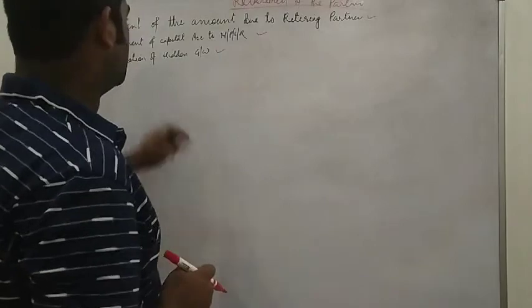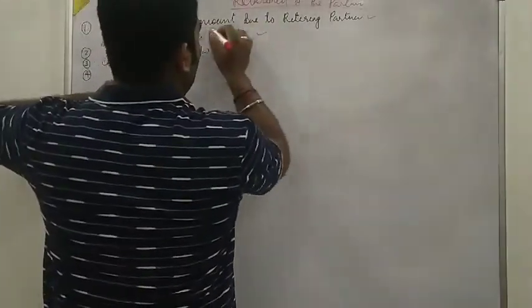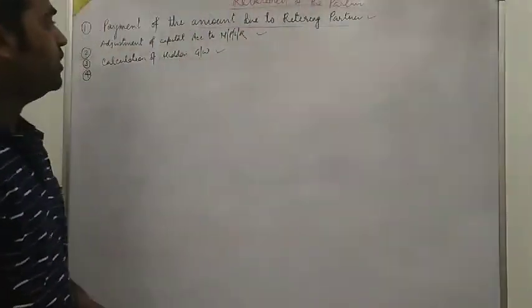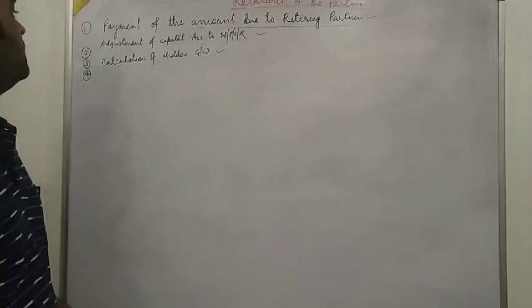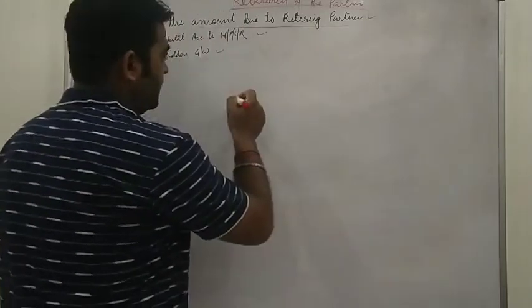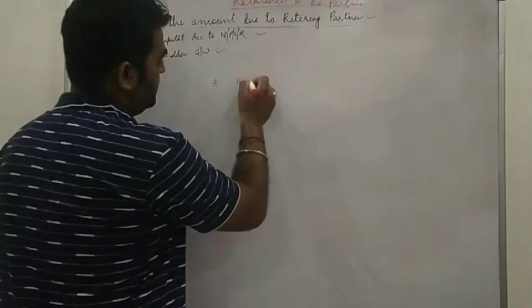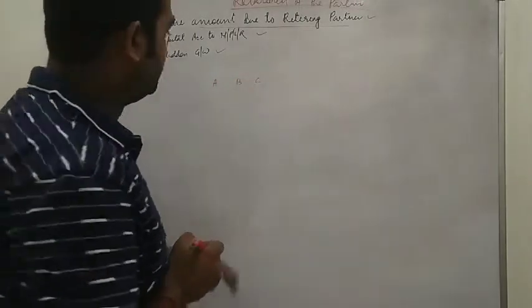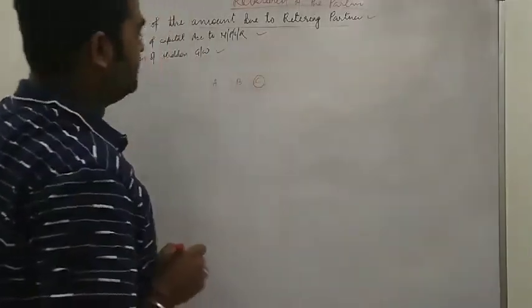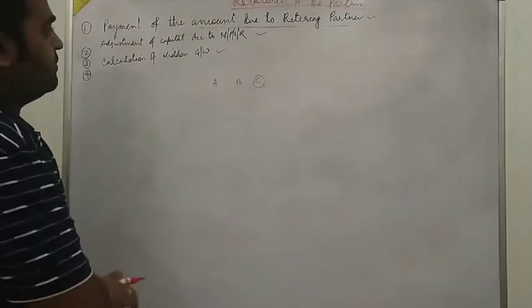Okay, my dear friends. So first of all, we will see the payment of the amount due to the retiring partner. Suppose A, B and C are three partners and C is being retired from the partnership firm.